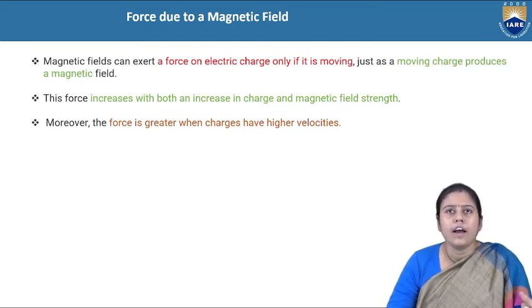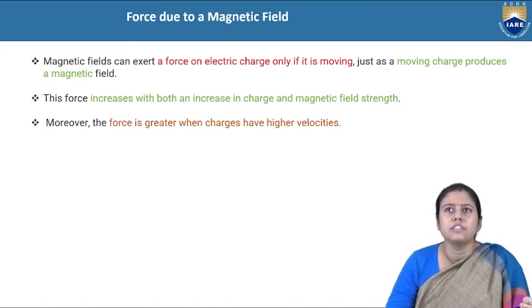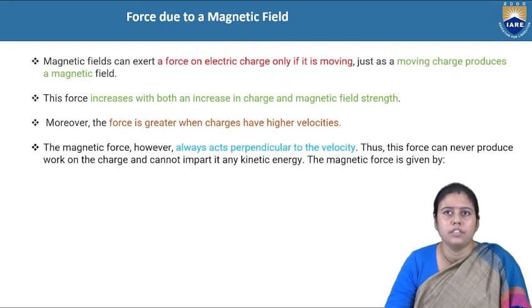As I told earlier, the magnetic force is due only to the moving charge. If the charge has a higher velocity, it will experience more force than at a lower velocity.